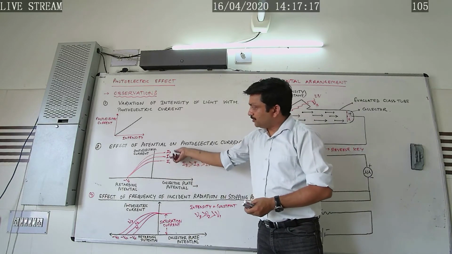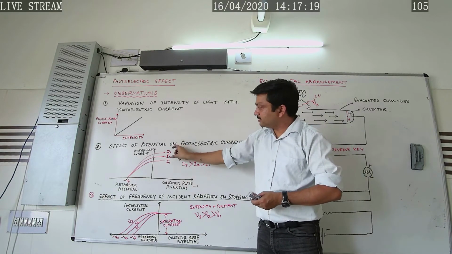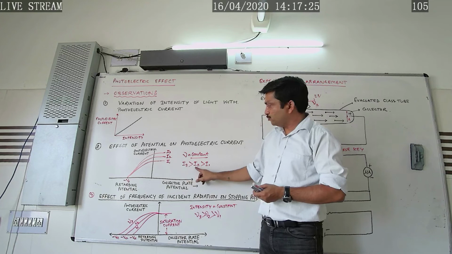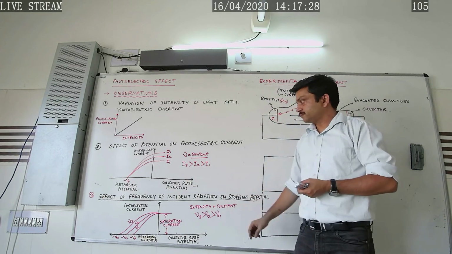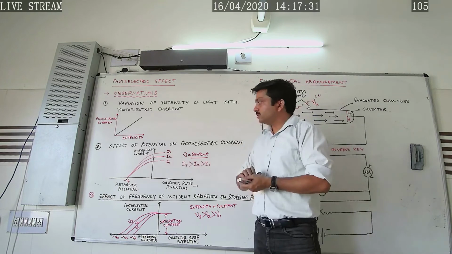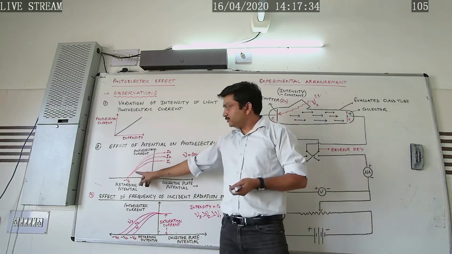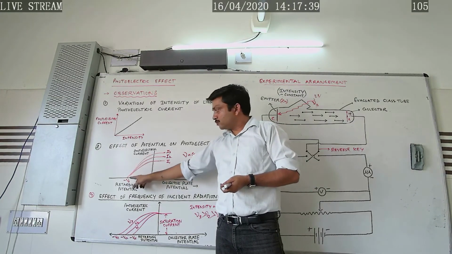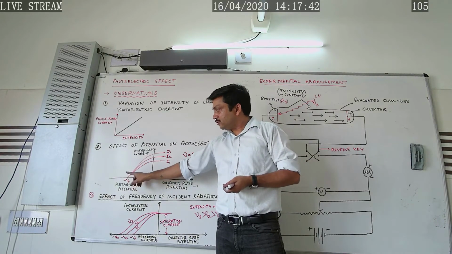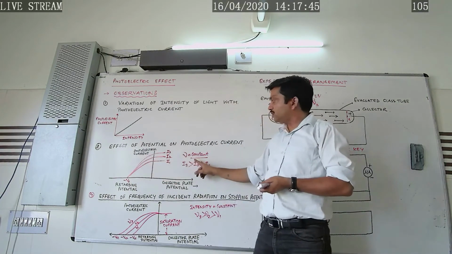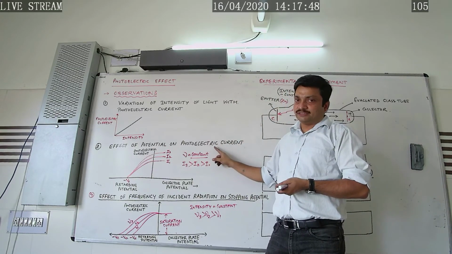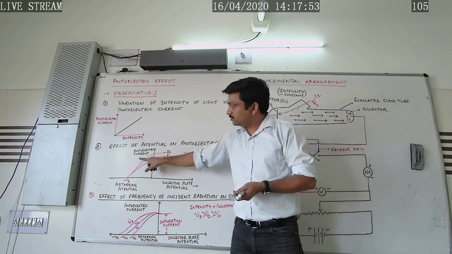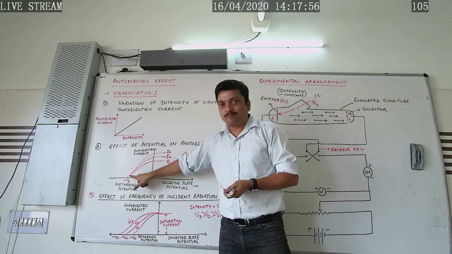And then we have repeated the same experiment with two more intensities, which are found to be greater than this intensity, that is I3 is greater than I2 and I2 is greater than I1. So what we conclude from this graph is that the kinetic energy of the emitted electrons is proportional to the stopping potential. So we come to the conclusion that the kinetic energy of the emitted photoelectron is proportional to the frequency of the incident radiation and is independent of intensity, because for the different values of the intensity we are getting the same value of the stopping potential.